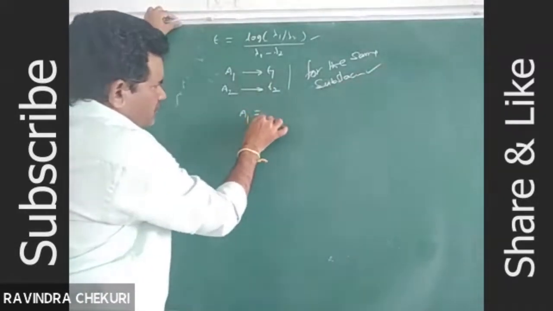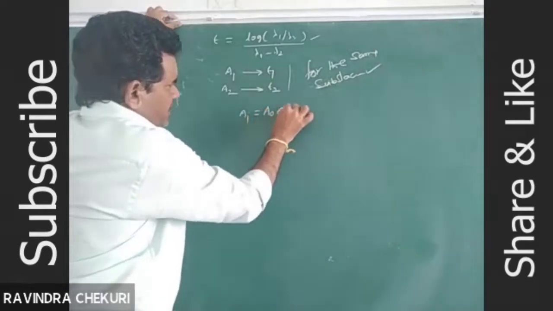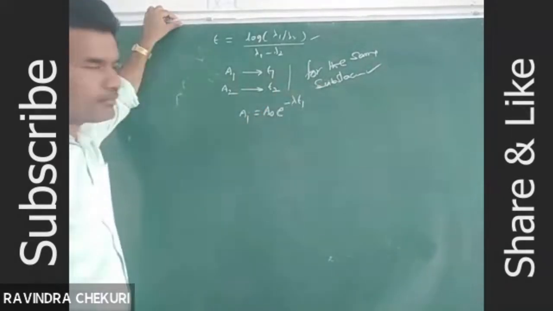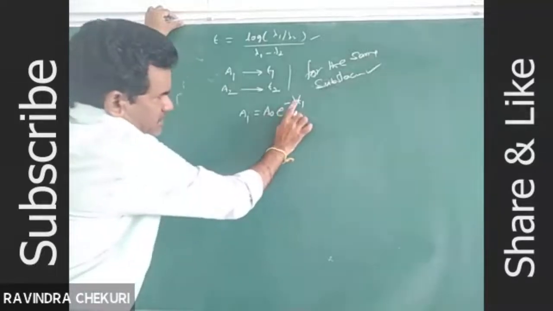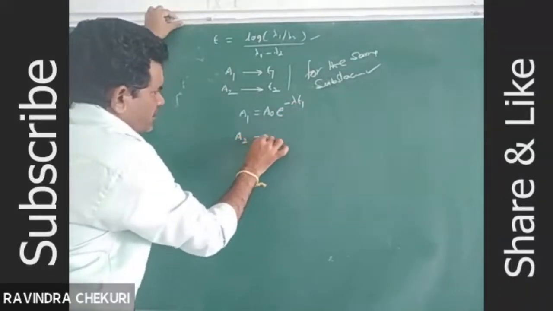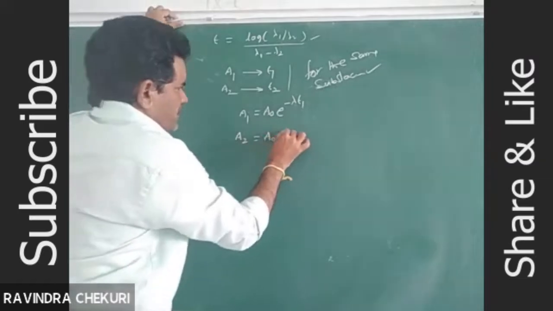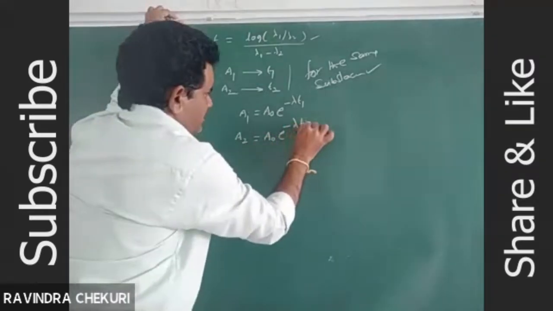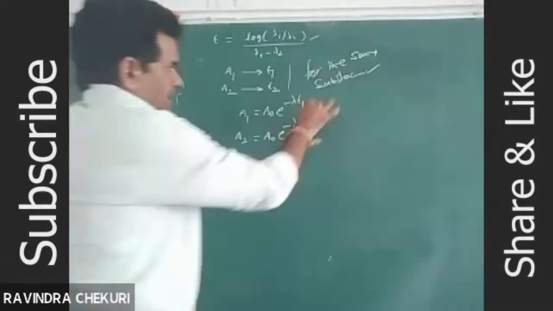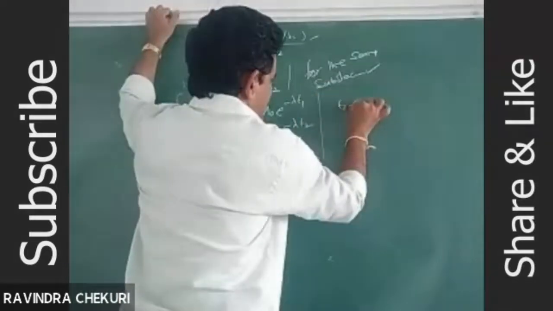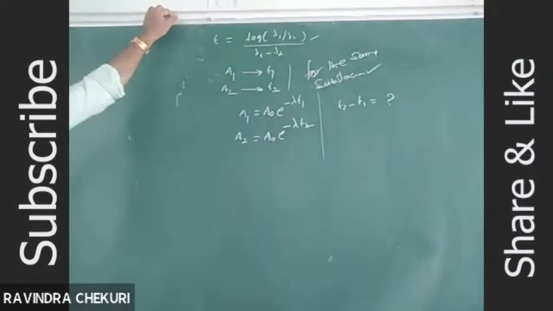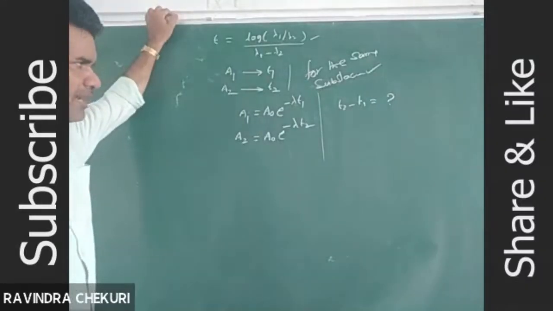A1 is equal to A0 into e power minus lambda T1, for the same radioactive substance, same lambda. Activity A2 is equal to A0 into e power minus lambda T2. So we have to calculate the time interval, T2 minus T1.